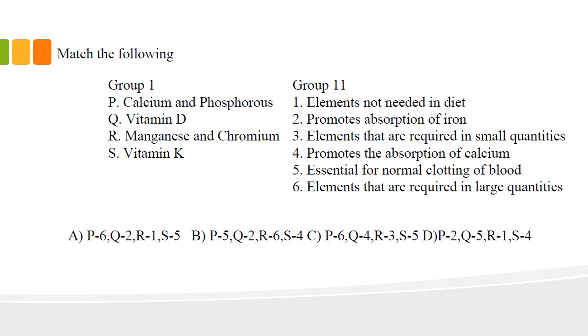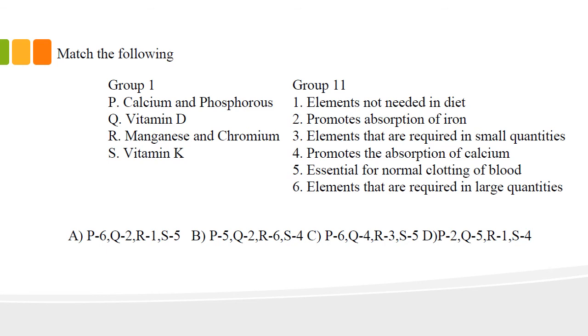So P6, A is there, C is there. Similarly, manganese and chromium are elements that are required in small quantities, right? R3, P6, R3. So you can see here there is only one option matching, P6, R3. So this will be the answer. But we will discuss other factors also, right?